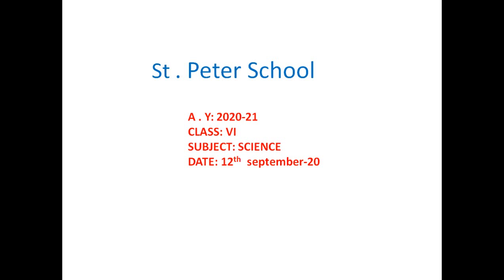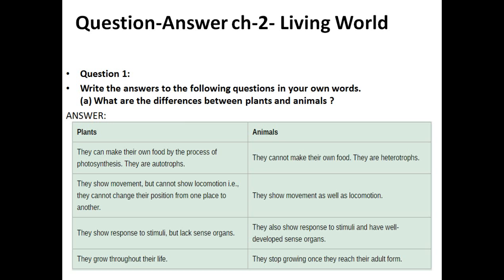This is your science class, and in the previous class we already completed chapter number 2. Now today we are going to start with the question and answer. So the first question is: write the answer to the following question in your own words. What are the differences between plants and animals?